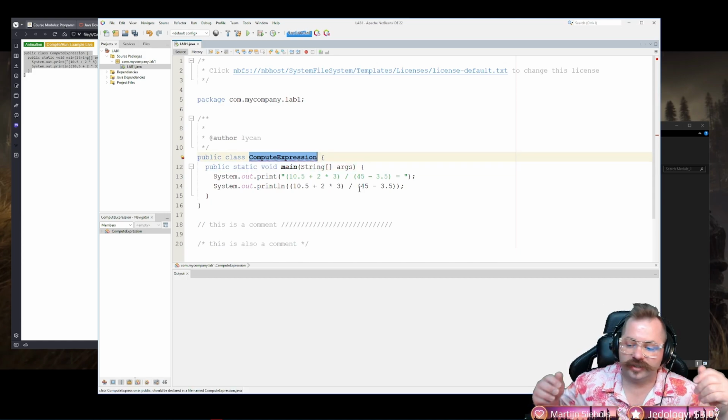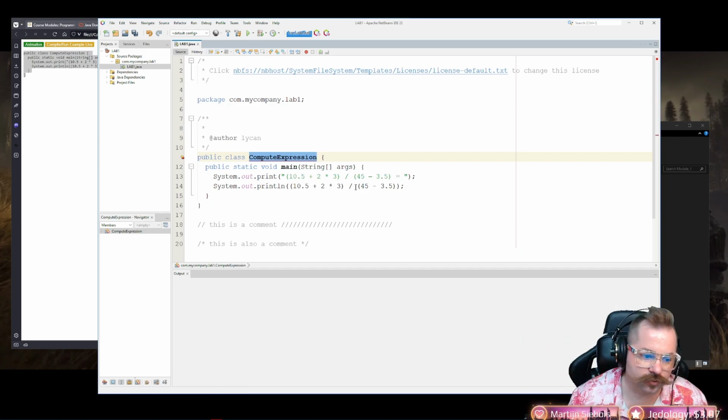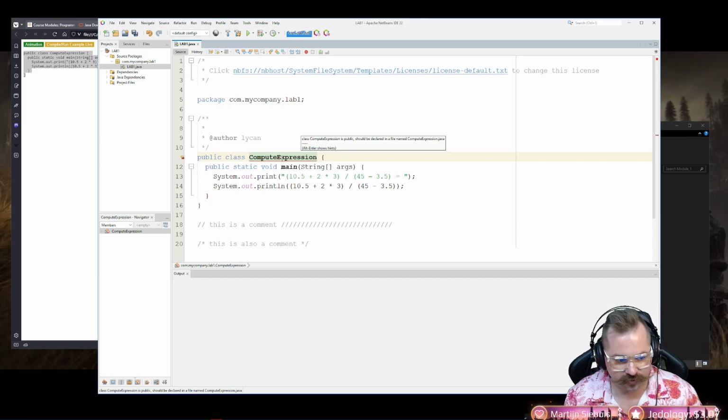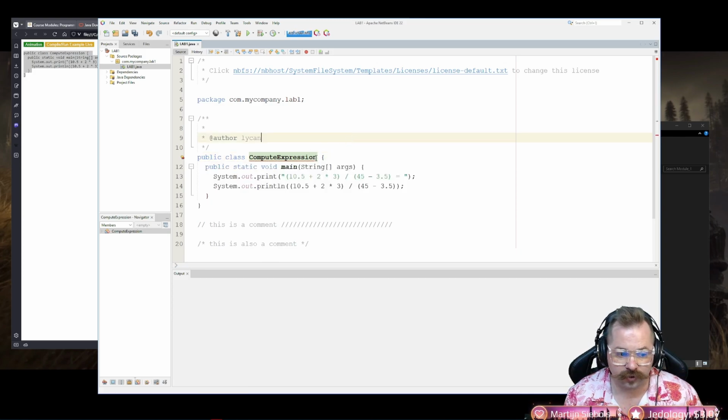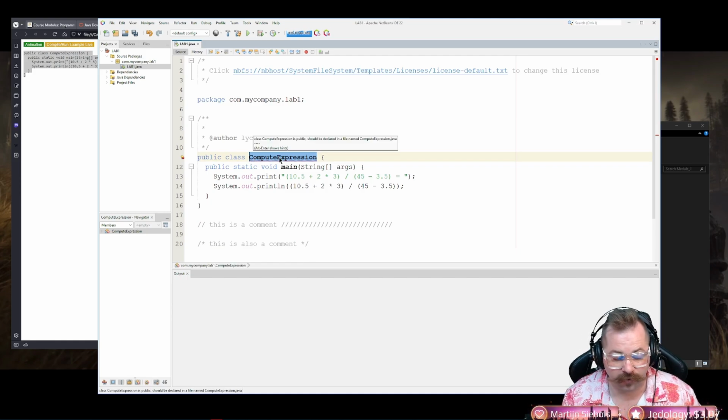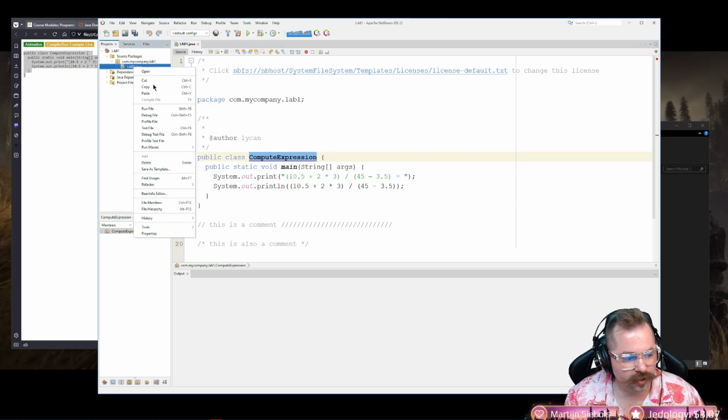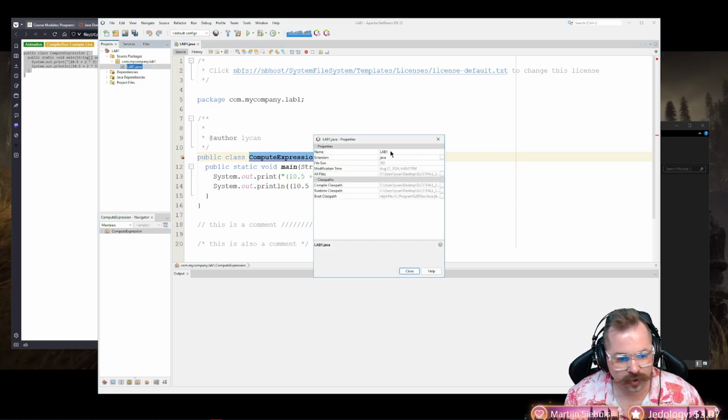Remember in class you said just name it whatever, and here's why. Because he wants to show you how to fix it this way. So we can left click on this light bulb and rename it that way. That's the easy way to do it. The other way is I come right here, highlight the name of the file we want, which is the name of this class. Control C, copy it however you want. Right click up here, click properties, and then you see where it says lab1 right here. I can paste the name that I need in.